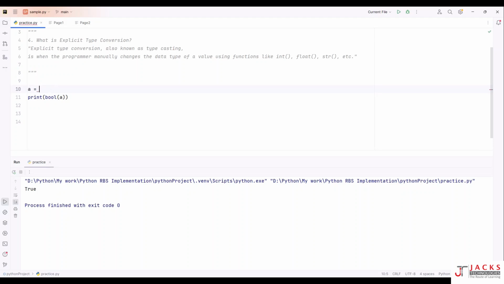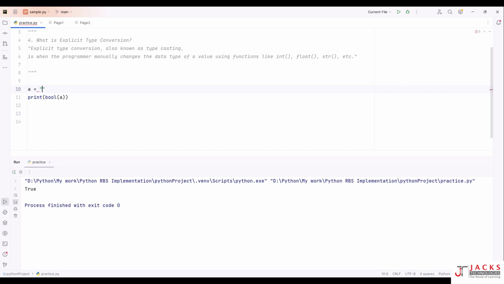What if I am trying to convert 0? When I am trying to convert 0 integer type to a Boolean type, it returns false. Because what is 0? 0 means nothing, right? There is no value for 0. That's why it is returning false. Except 0, if you give 1 or 2, 3, 4, any value, it returns true. Got it? So if you are trying to convert an integer type to Boolean value, which is a non-zero value, it returns true. If it is a zero value, it returns false.